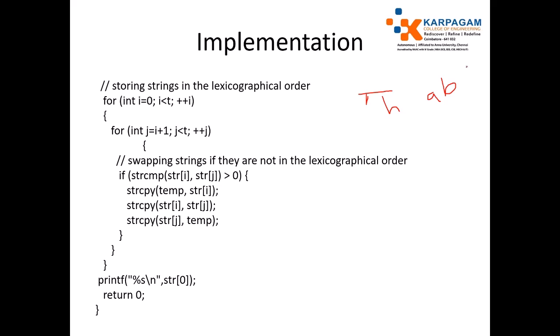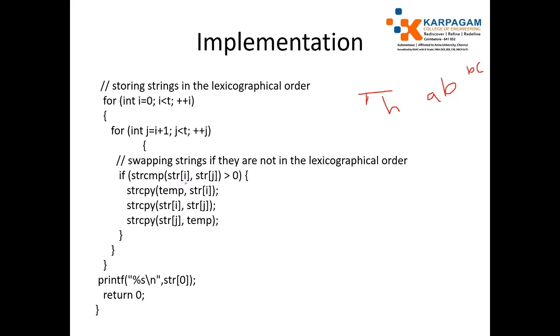Next stage we have bc, another string. Consider here, just exchange it. Next ab is compared with bc. So, alphabetically ab is less than bc, so don't swap it. So just check this condition by using string comparison.